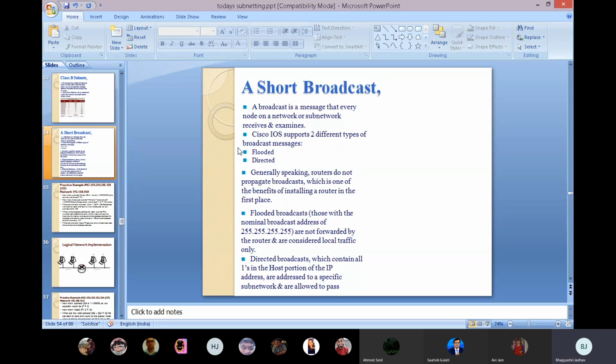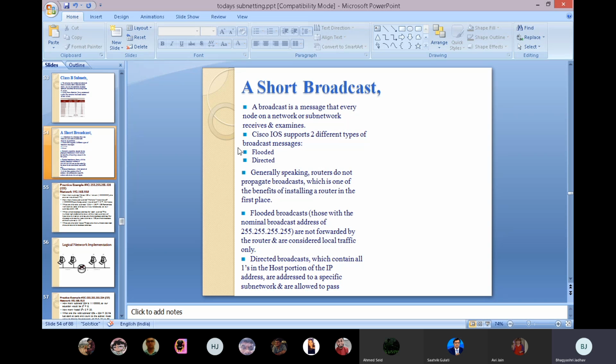Directed broadcast contains all ones in the host portion of the IP address and is addressed to a specific subnetwork, and is allowed to pass. This work is done by the router. Now see one more example I mentioned here.